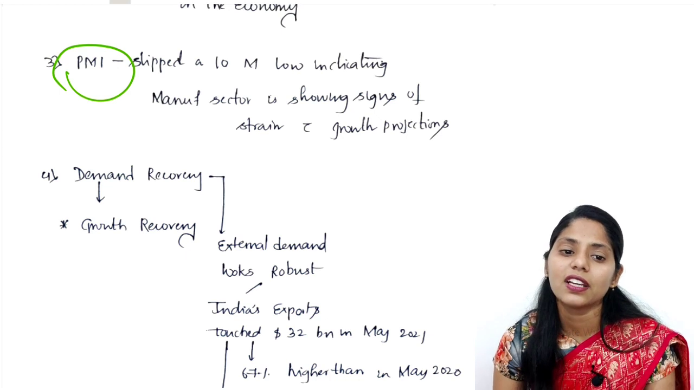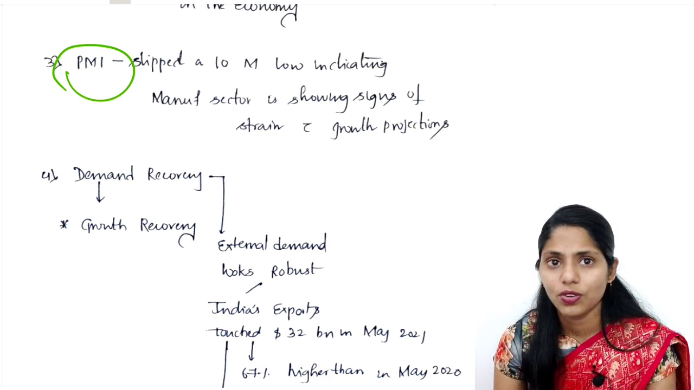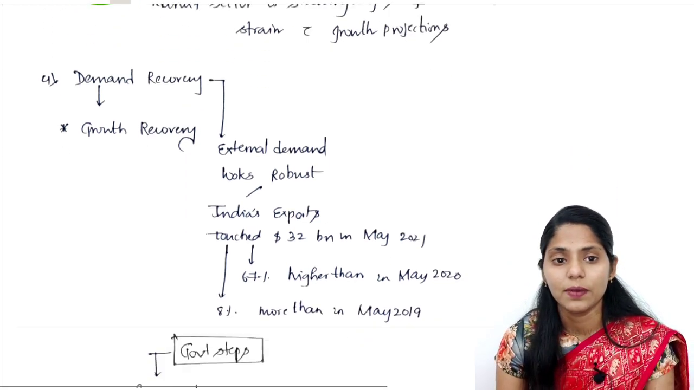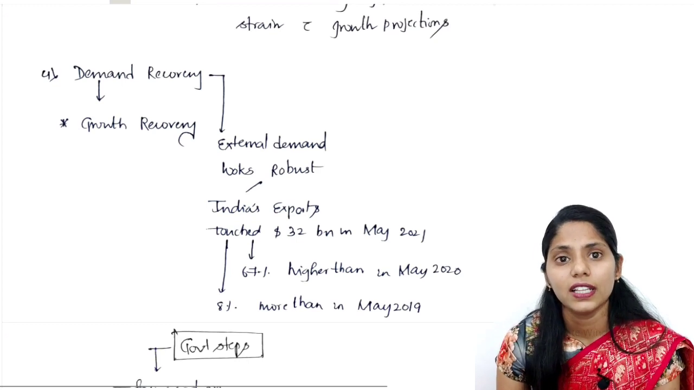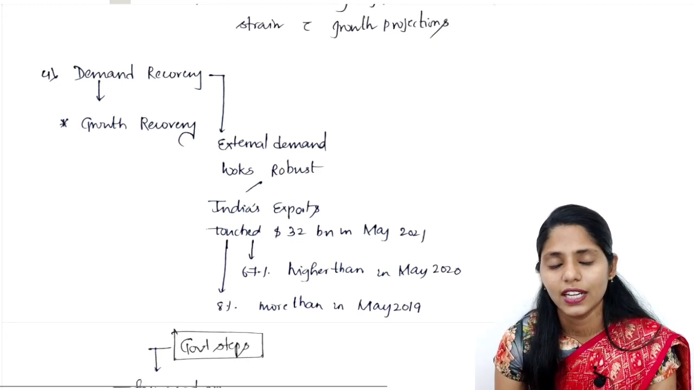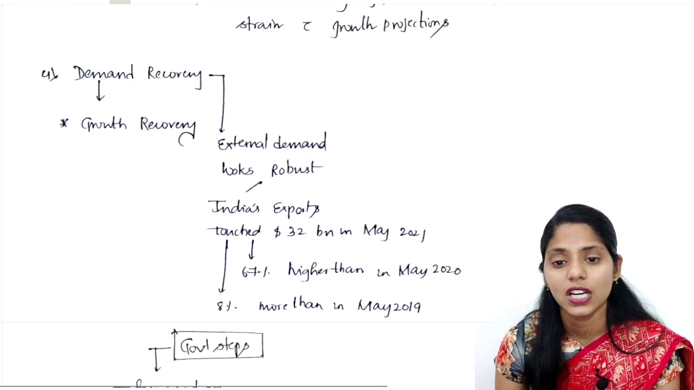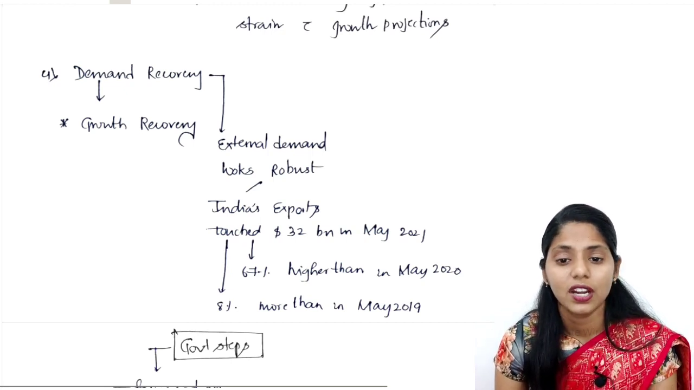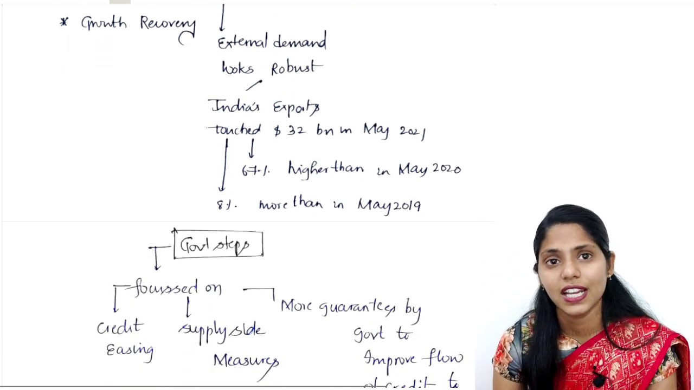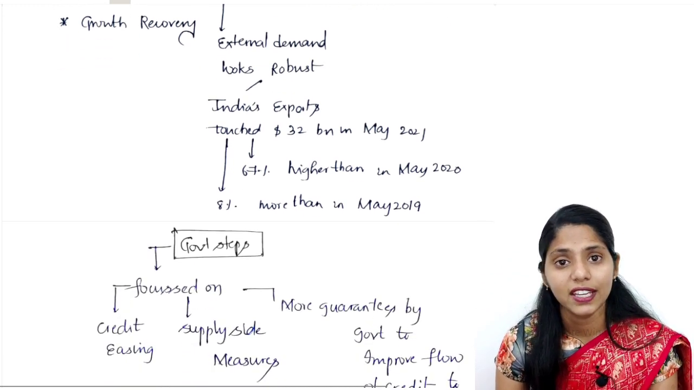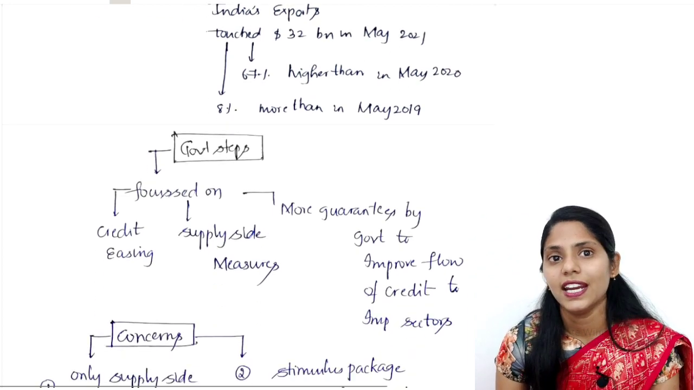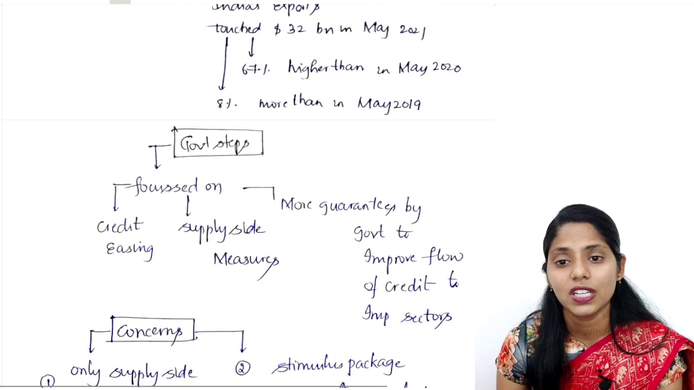The next one is demand recovery. Demand recovery is very important for our growth recovery. It includes external demand, which looks robust, and India's exports reached $32 billion in May 2021. That is 67% higher compared with May 2020 and 8% more than in May 2019.